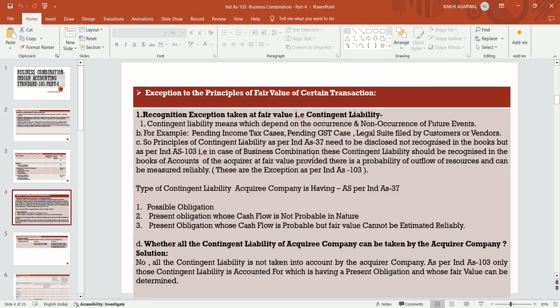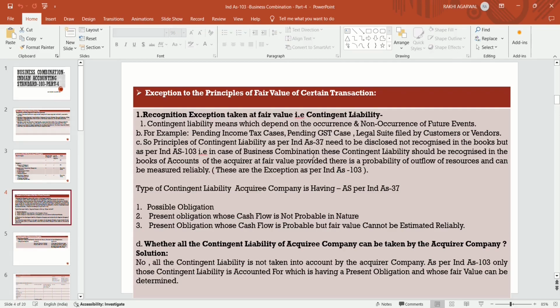So only that liability is to be recognized whose present obligation is there and whose cash flow can be measured at fair value. Only that liability is to be recognized by the acquirer company at fair value. Can all the contingent liabilities of the acquiring company be taken by the acquirer company? These three kinds of liabilities are there in the books of the acquiring company: the possible obligation, the present obligation whose cash flow is not probable in nature, and the present obligation whose cash flow is probable but fair value cannot be estimated reliably. So can all these liabilities be taken into consideration by the acquirer company?